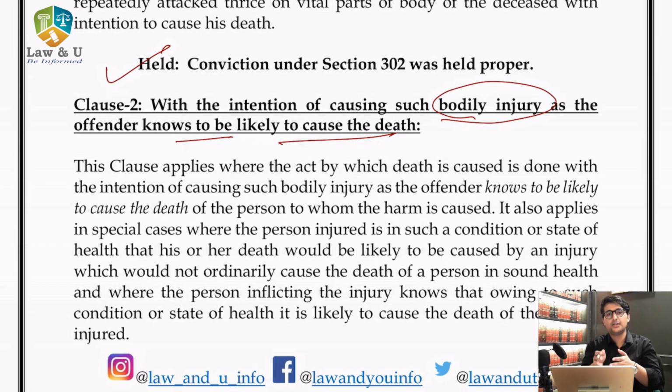Therefore, it will fall under section 300 and the person will be punishable under section 302. Now this is applicable in other situations as well. Like, I have knowledge that someone has a spleen problem, an enlarged spleen, and I intentionally hit him on the spleen to cause his death. Now I am accelerating his death and I am aware that he is going to die just by my one fist blow, which in an ordinary situation would not cause anyone's death. In this situation, I will be punishable under section 302 and it will fall under section 300.